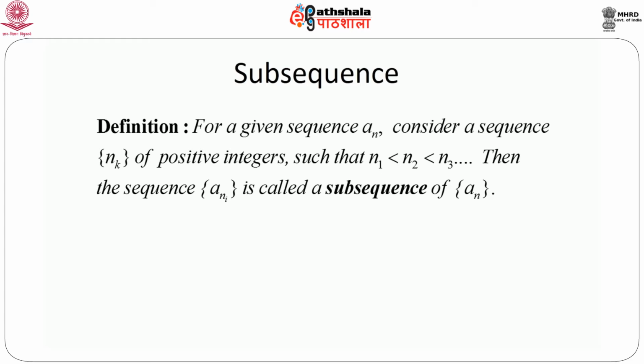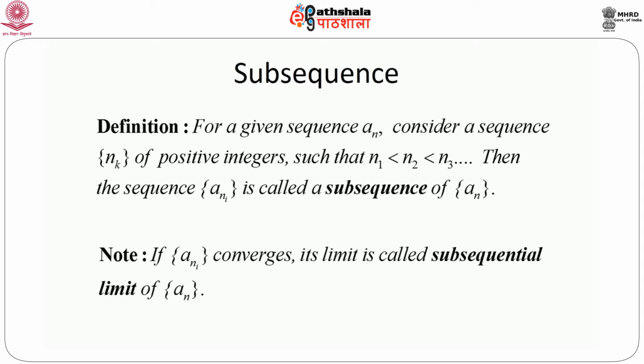That means nk itself is a sequence, but a sequence of positive integers. Now remember, an might or might not be a sequence of positive integers. It should be a sequence of real numbers. It might be fractions, it might be negative, it might be integers as well. But this nk must be a sequence of positive integers such that n1 < n2 < n3 and so on. Then the sequence a_{n_i} is called a subsequence of an.